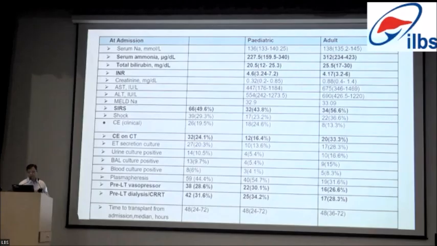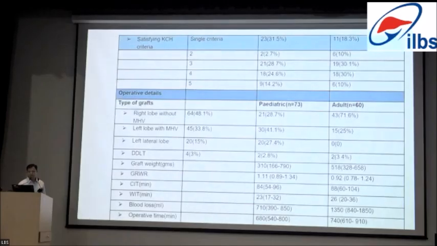Sepsis is also very common in our setting. Most commonly the source is ET secretions and bile culture positivity. Almost 50% of the patients in pediatric and 30% in adult had plasma exchange before being considered for liver transplantation. The vasopressor support was almost 30% of the patients. Dialysis and CRRT, predominantly in view of hyperammonemia, is 31% of the patients. Time to transplantation from admission, the median time is 48 hours after the first referral for liver transplantation.